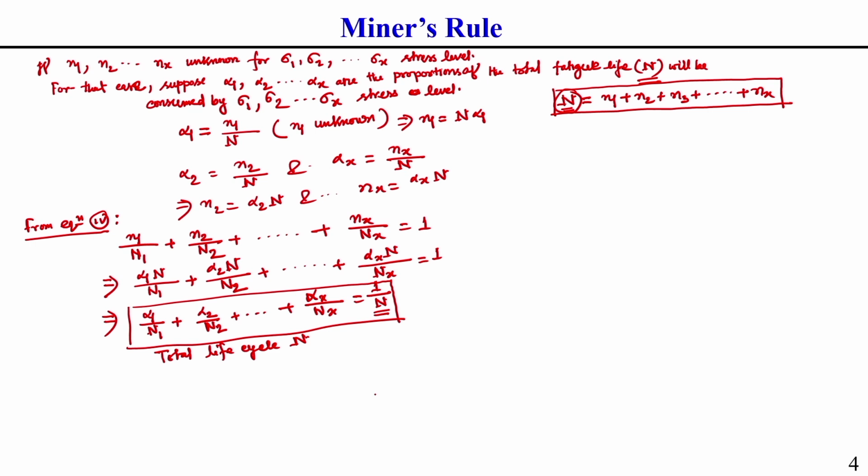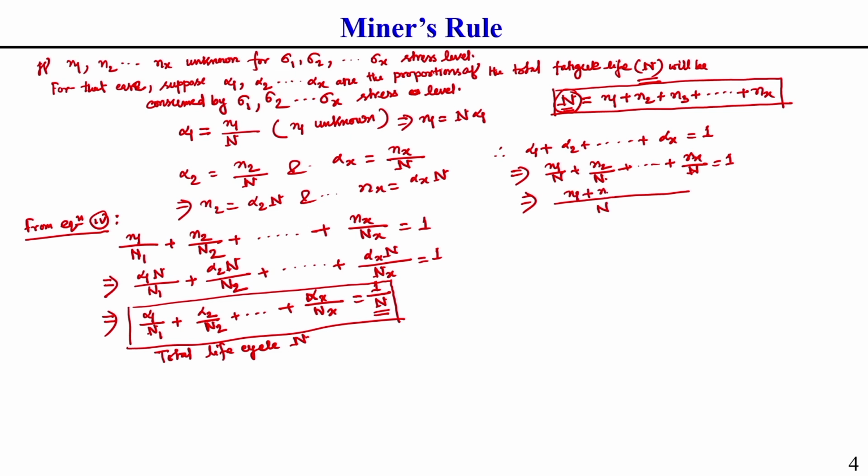Here I have already told you that if you add alpha 1 plus alpha 2 plus alpha x, this proportion should also be equal to 1. How does it come? I am showing it a little: this is n 1 by capital N plus n 2 by capital N plus up to n x by capital N, and this equals 1. How does it equal 1? Here the top side will be n 1 plus n 2 plus n x.